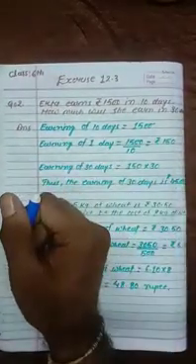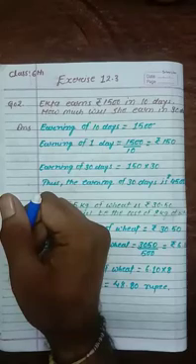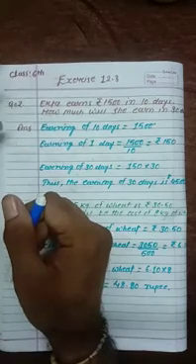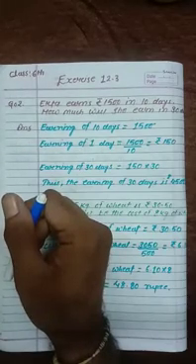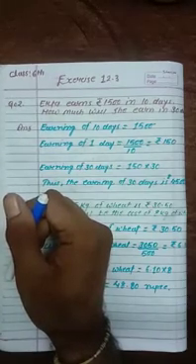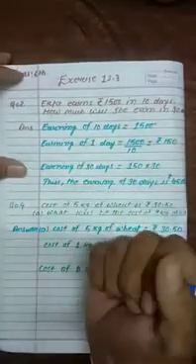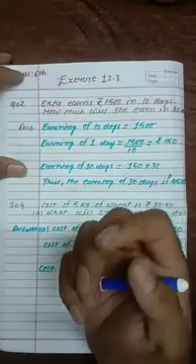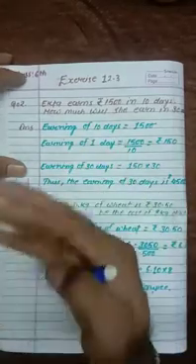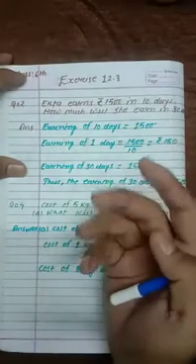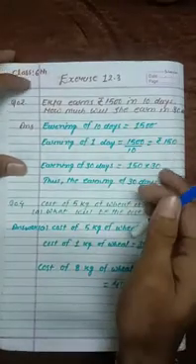That means this kind of question requires that if you are earning some rupees for some days, it will be asked how much he or she will earn for a different number of days. So to make the question simple, first we have to find out the earning of one day. Suppose you are earning 5 rupees in a day, then you can easily count the amount for whatever days are required. It will be quite easy to find out.